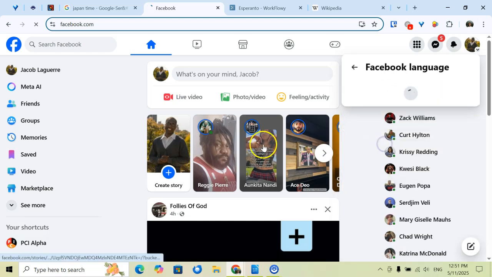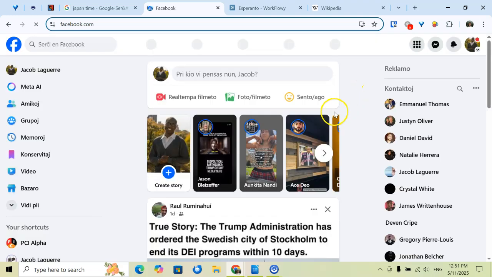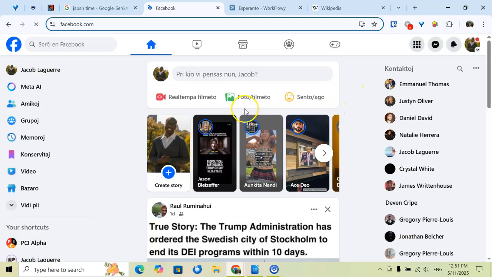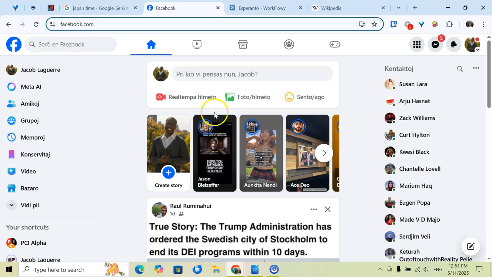Oh, okay, backup language. Yeah, I forgot to choose that. So yeah, you do have to choose a backup language as well, like if they don't support everything in your selected language. So as you can see here, now everything is in Esperanto. So for live video, we have real tempo, filmeto, photo, how you feeling.